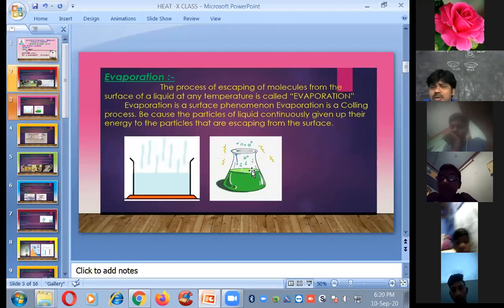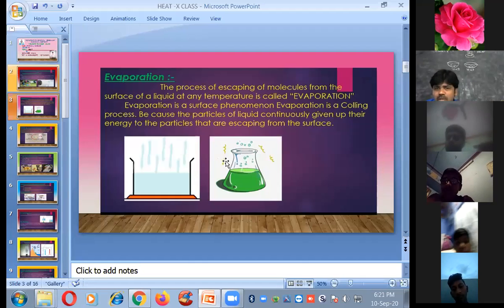And it is also a cooling process because of the water molecules. Whenever these water molecules are converted into vapor state, you feel cool. For example, if you apply some sanitizer or spirit. Spirit is generally observed in the sick room in our school.